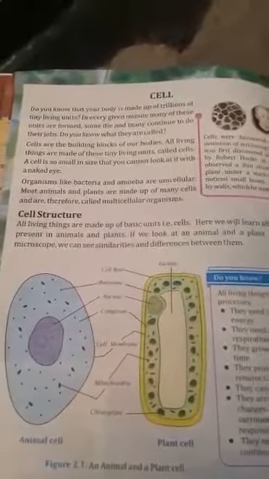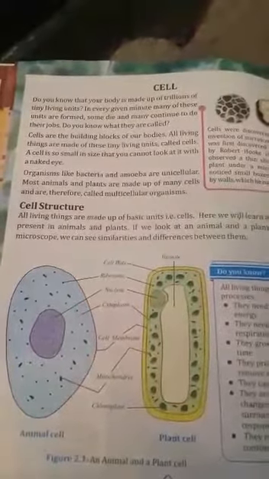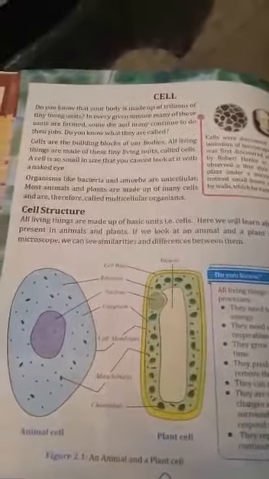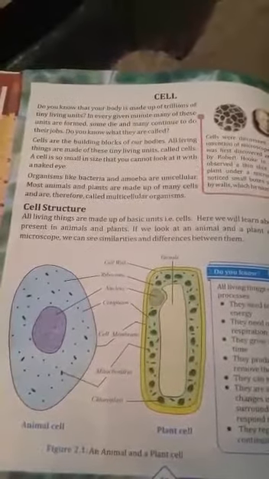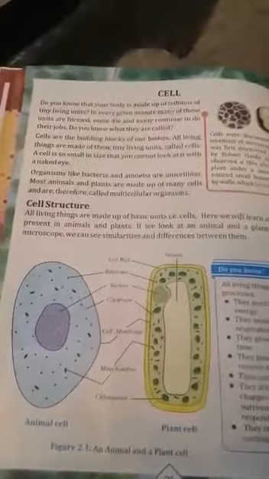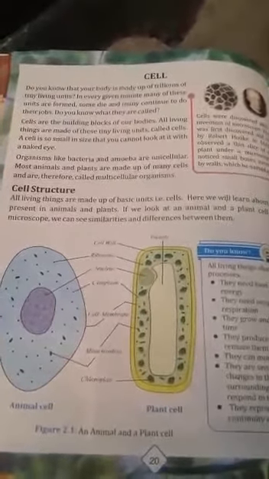You know that all the living things are made up of cells. Some organisms like bacteria and amoeba are made up of a single cell, so we call them unicellular. And most of the animals and plants are made up of many cells, therefore we call them multicellular organisms. Now we study the structure of the cells.